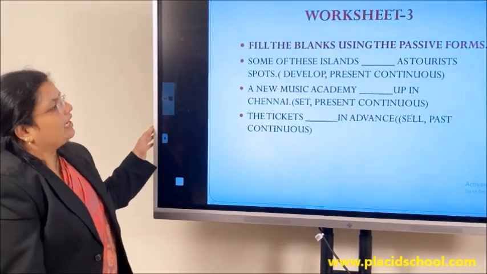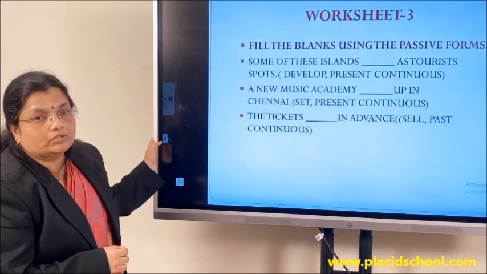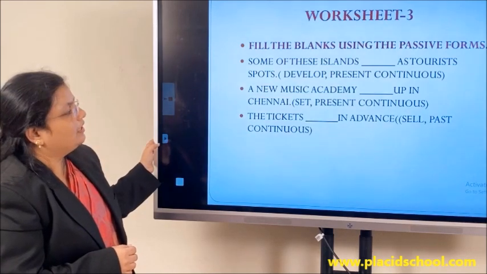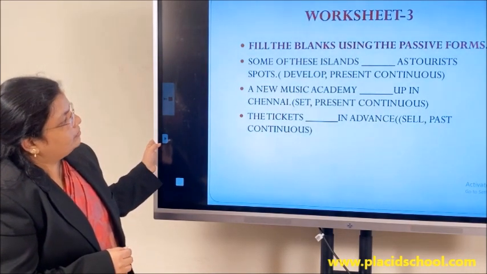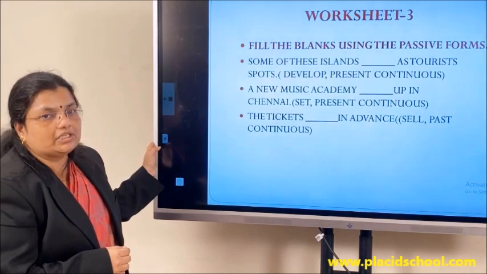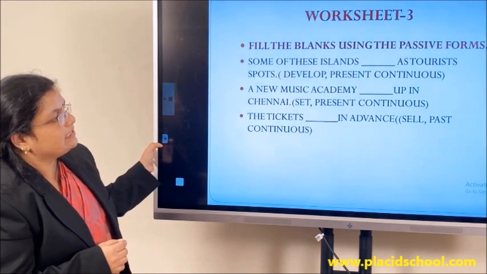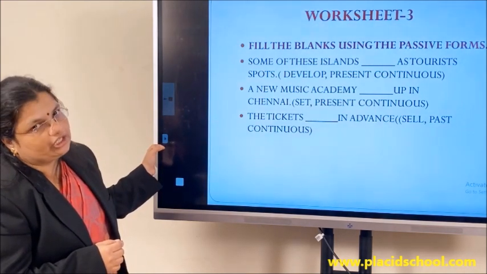Now the second one: A new music academy dash up in Chennai. Here also you have to fill the blank using the present continuous, and you have been given the verb set. A new music academy, the subject is singular, so you have to bring the singular be verb: A new music academy is being set up in Chennai.